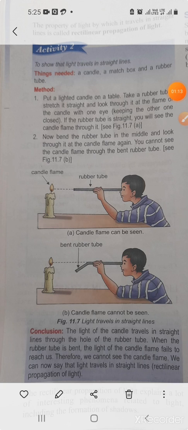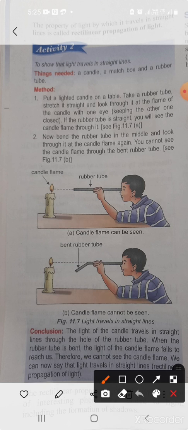By this activity, you can see that light travels in a straight line. Here we need a candle, a matchbox and a rubber tube. What is the method? Put a lighted candle on a table.